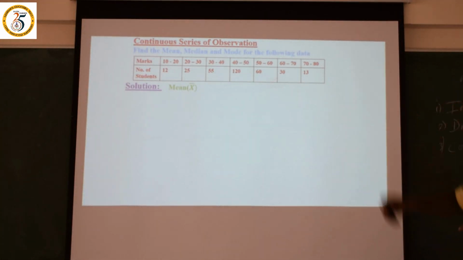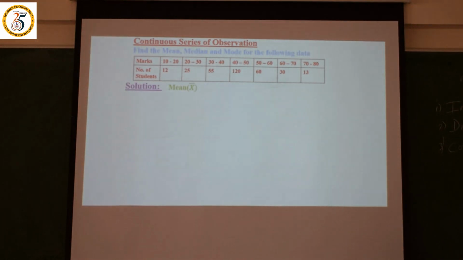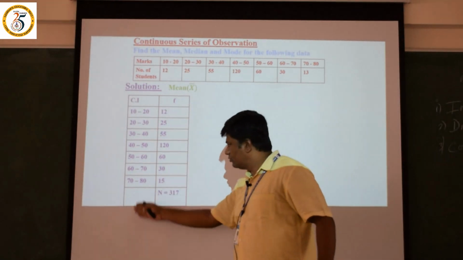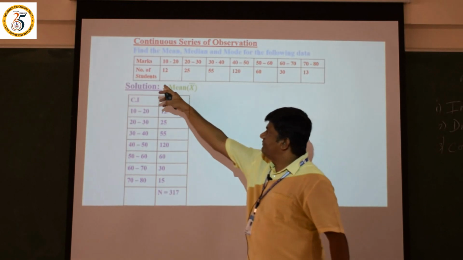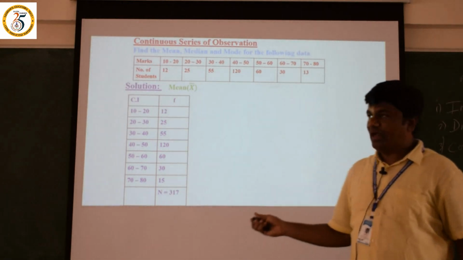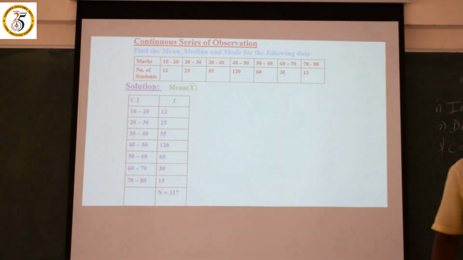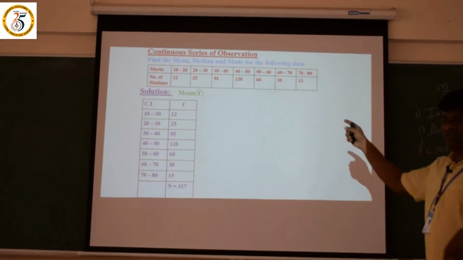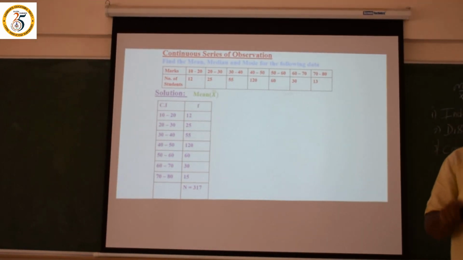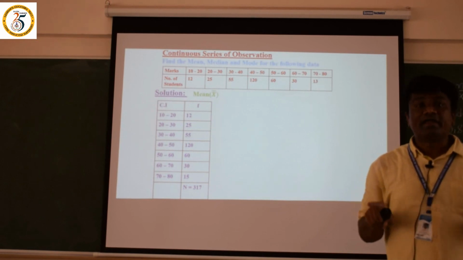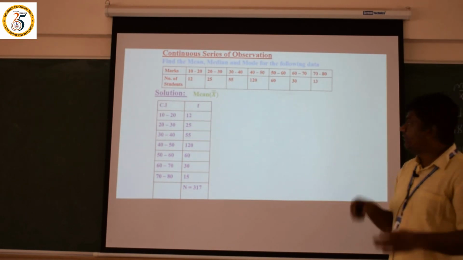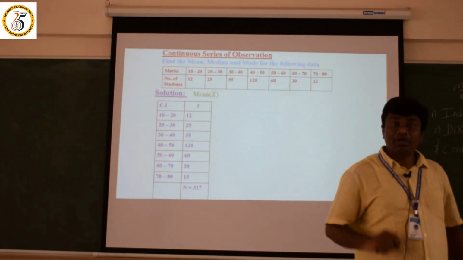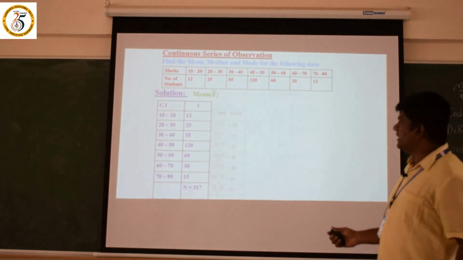Let us discuss mean under the continuous series. Here all the marks are given. Class intervals 10 to 20, 20 up to 70 to 80. Let F denote the number of students: 12, 25, and so on. What do we want to find out? The formula of x bar, mean is equal to sigma fx divided by n. We want the fx value and the n value. We already know that sigma f is n, that value 317, but we want the fx value, so we have to multiply both.